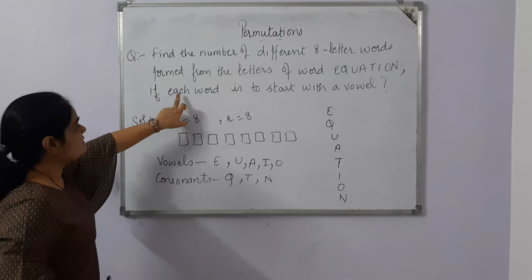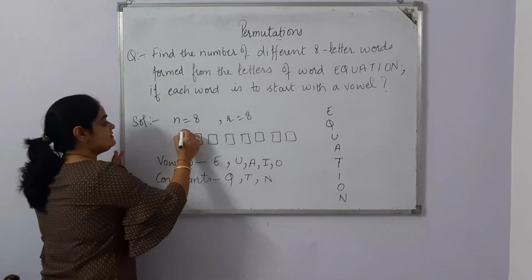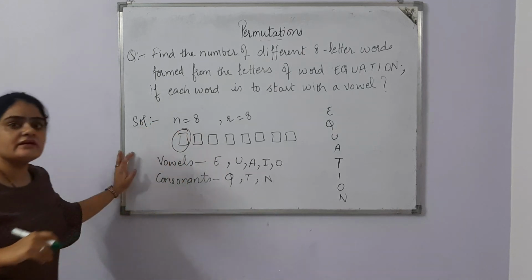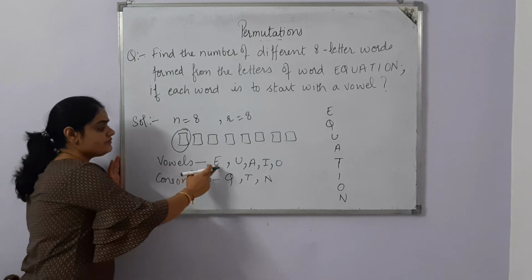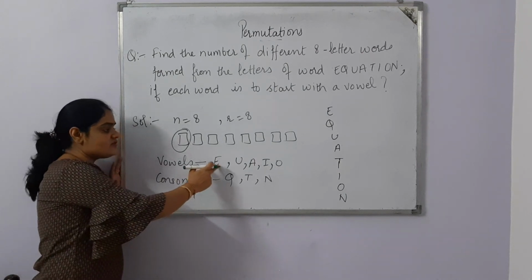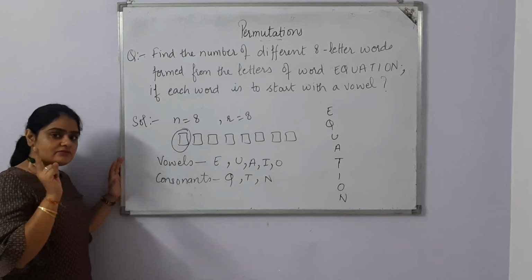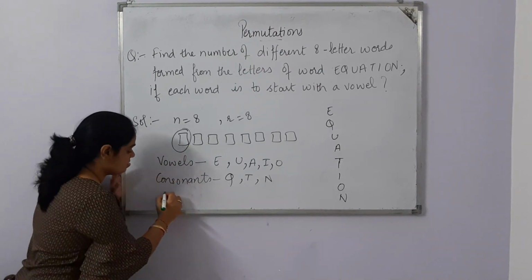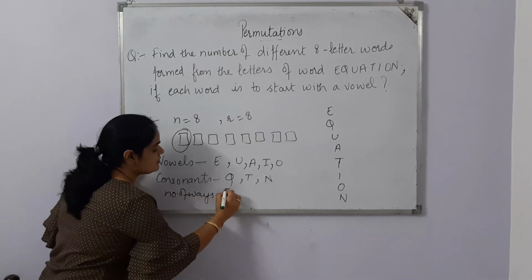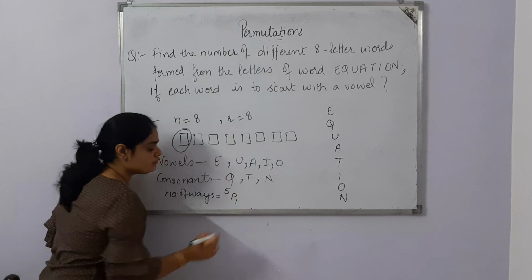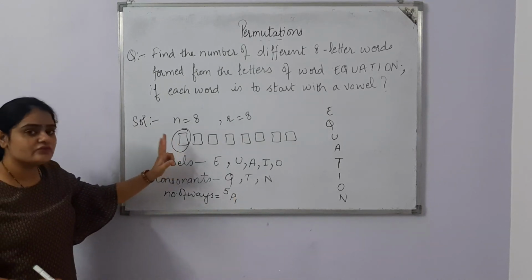So the condition is each word is to start with a vowel. So here the first letter should be a vowel. And how many vowels are there? Of course, there are 5 vowels. So out of 5, one vowel should be filled here. So number of ways, out of 5, we are going to use one vowel here.